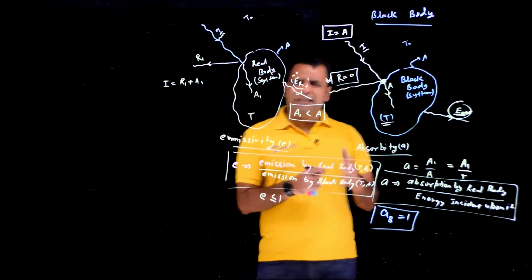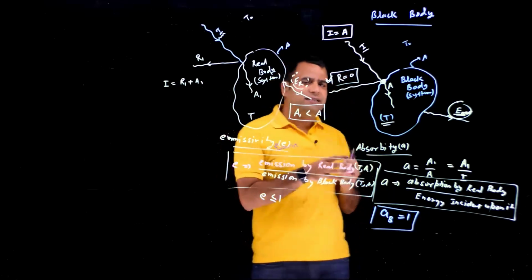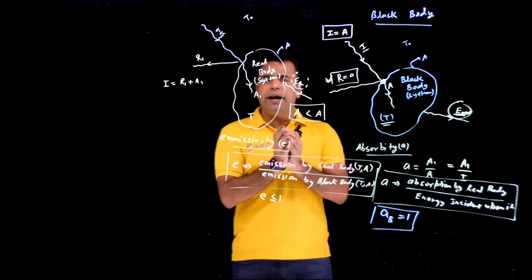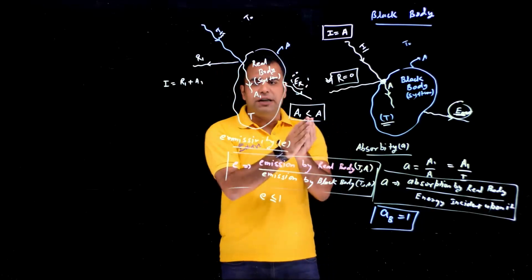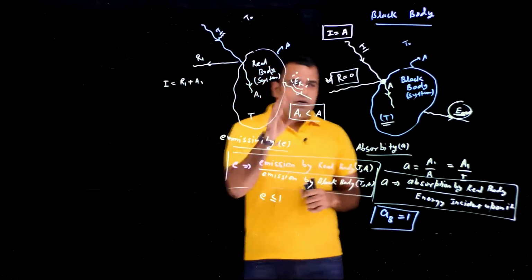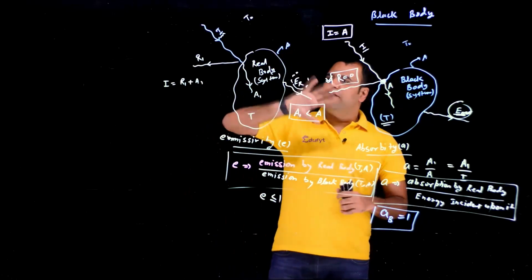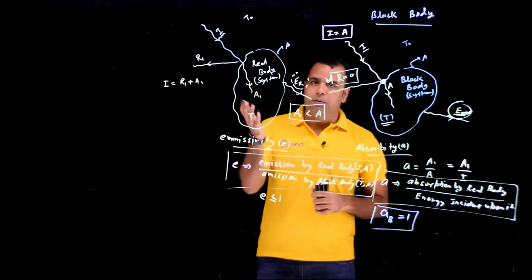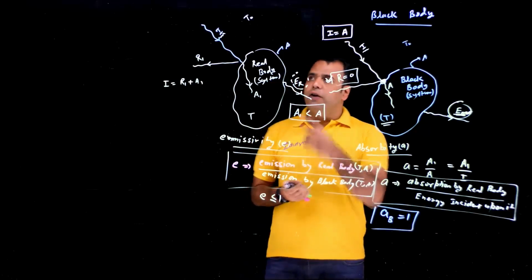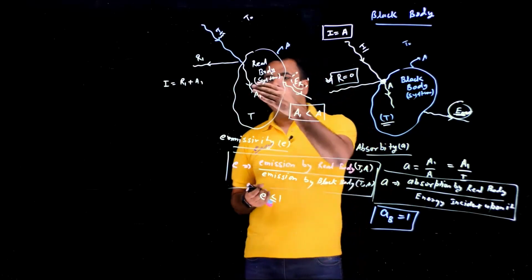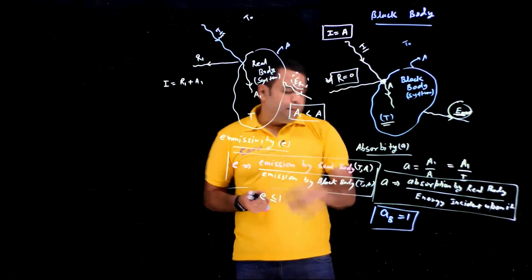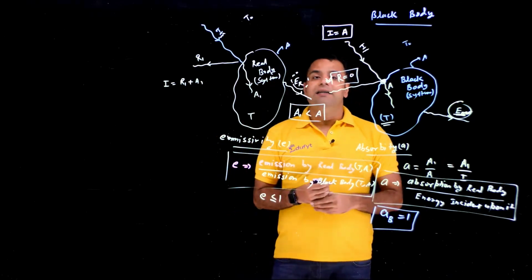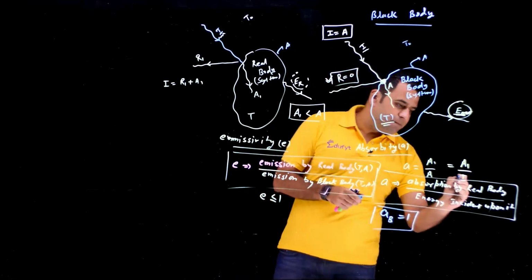Okay, so this is the black body. Why do we define the black body? Because we need something with respect to which we can define radiation as a phenomenon. When we talk about radiation, it's a combination of emission as well as absorption. So now with respect to the black body, we can define any body by giving the values small e and small a for the real body. If I know the small a value for a real body, I can calculate how much it is going to absorb corresponding to I, because I have this formula: small a is equal to absorption divided by the incident energy.